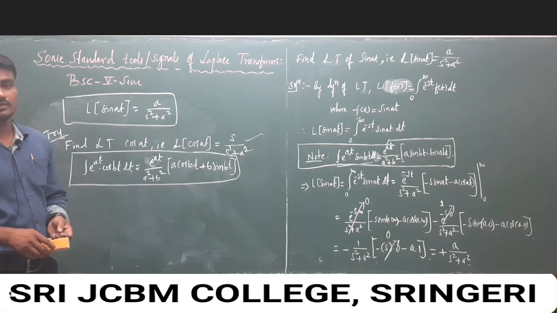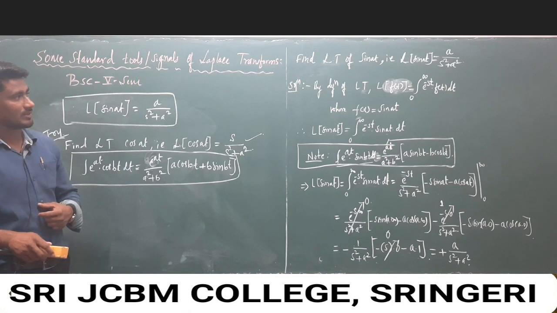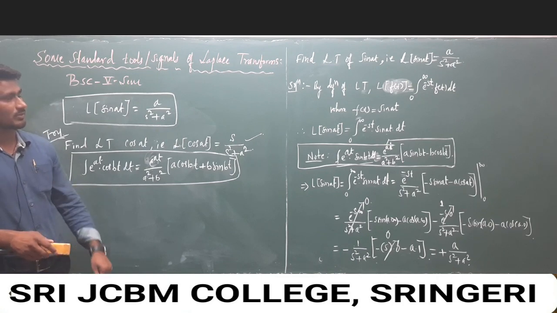Now we discuss another two functions, sine hyperbolic at and cos hyperbolic at.